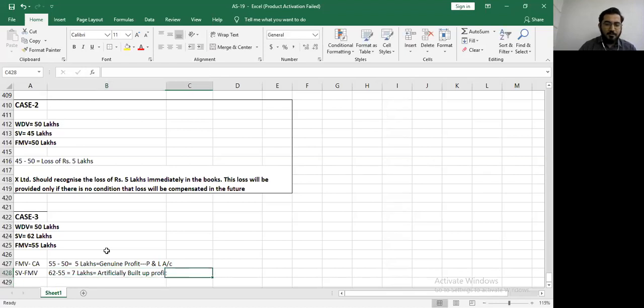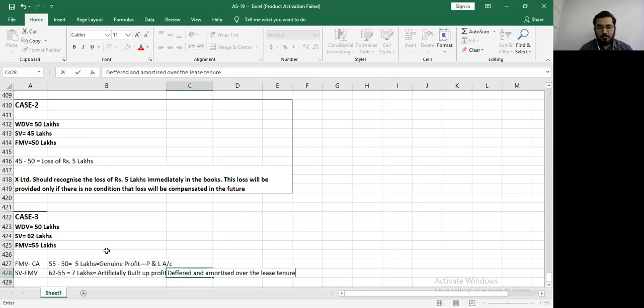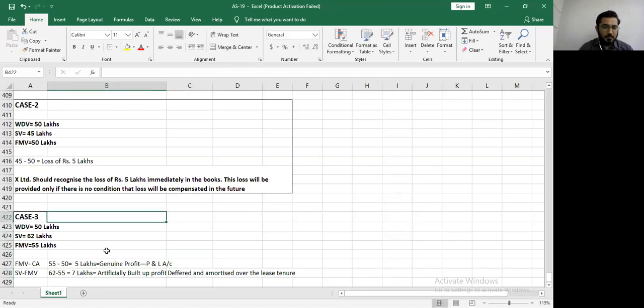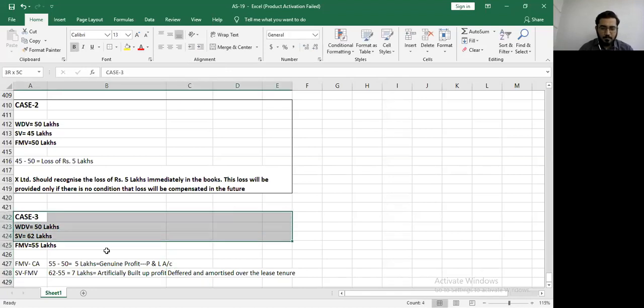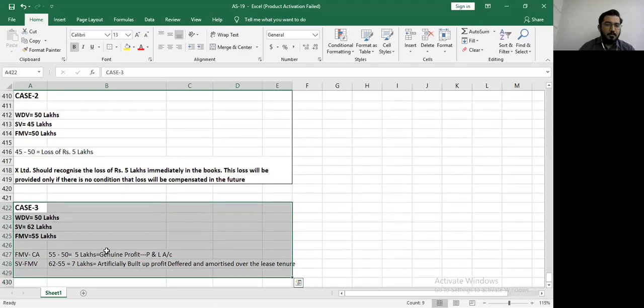Artificially built up profit will be deferred and amortized over the lease tenure. You will defer and amortize this over the lease tenure.